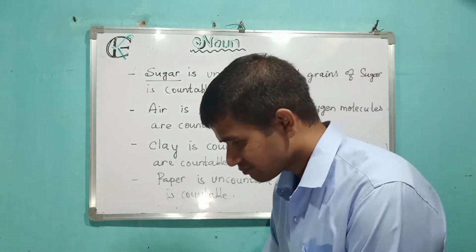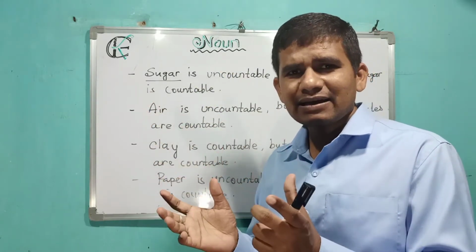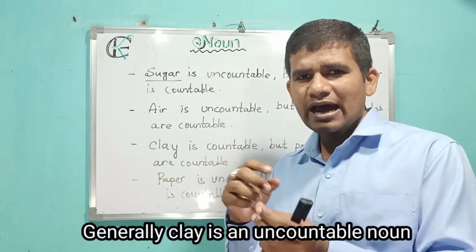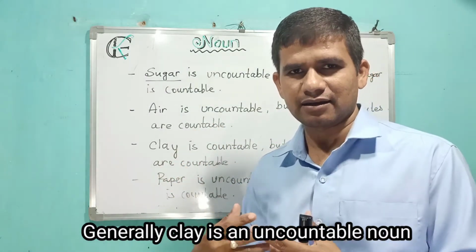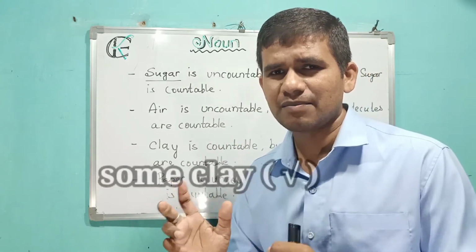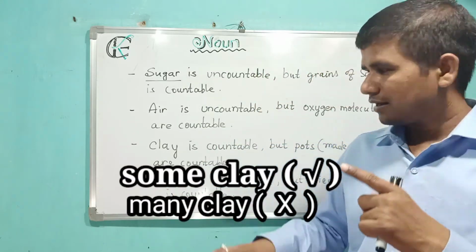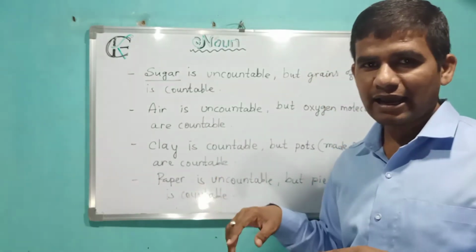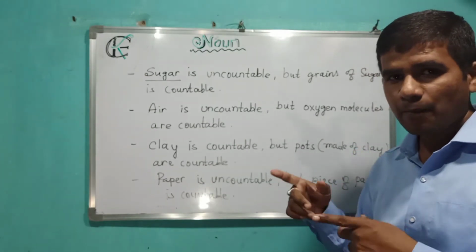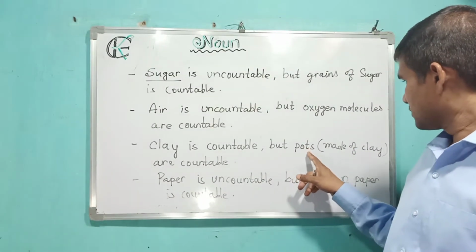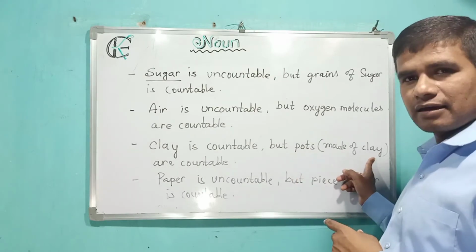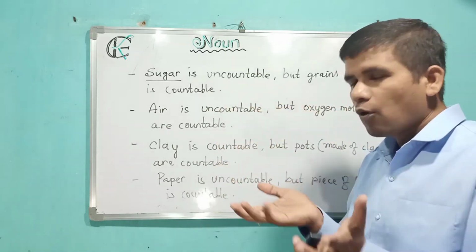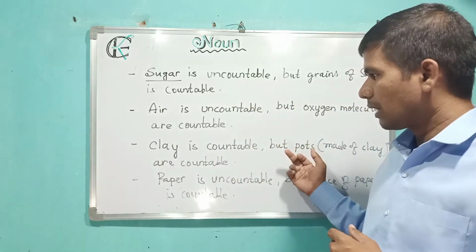Then we can go through the next point, clay. We can make pots and idols through clay. We can't count how many clays are there, so we can say some clay, much clay. So clay is an uncountable noun. On the other hand, a pot is made up of clay. Generally, the word clay we use for pot. The pot is a countable noun.